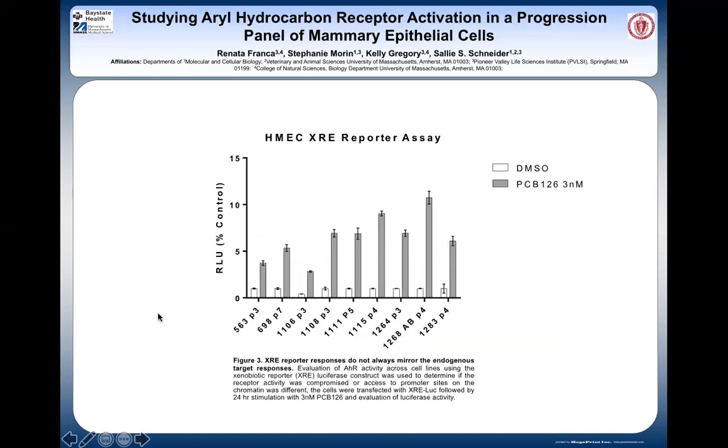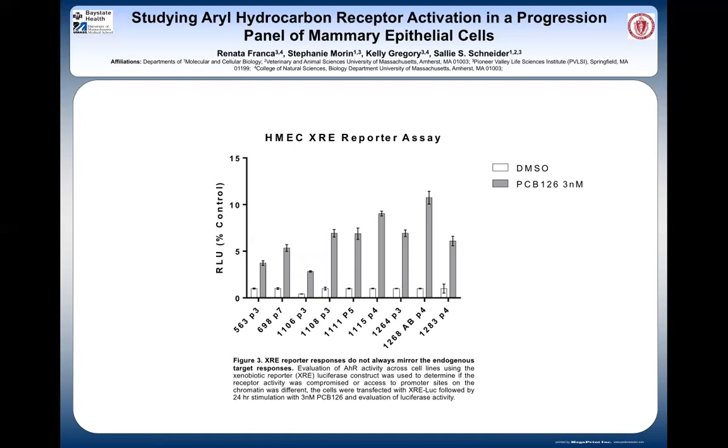We also looked at AHR reporter assay. An XRE luciferase construct was used to see if the reporter activity was compromised or access to promoter sites on the chromatin was different in the cell lines. Interestingly, we did see that some cell lines transfected with XRE luciferase had increased receptor activity in contrast to the non-PCB treated lines, which was lower in activity. Also, the differences among the AHR activity did not always suggest that the variability was in correspondence with the increased expression in CYP1A1 and CYP1B1 in cell lines.